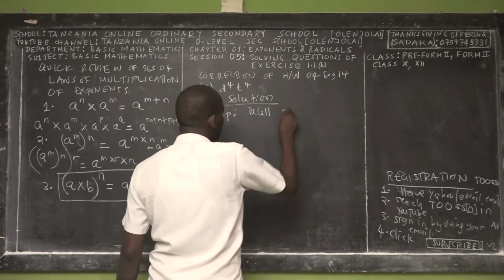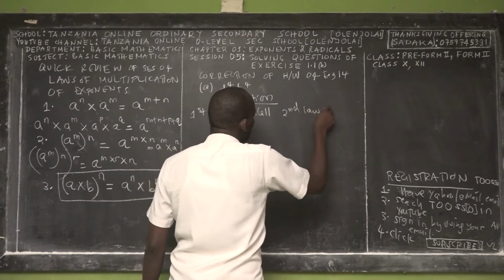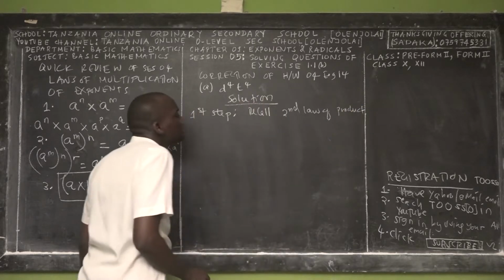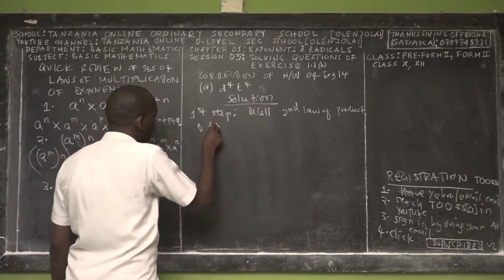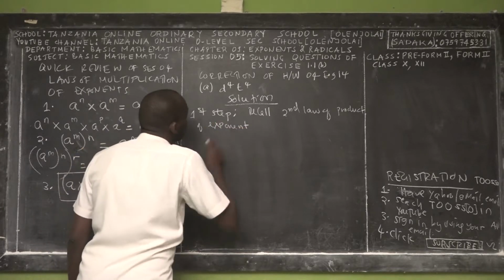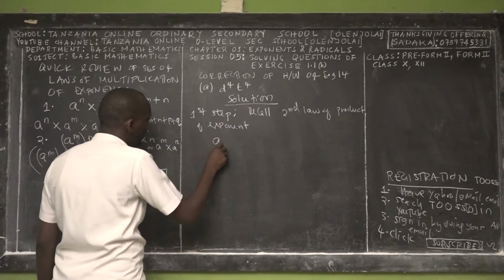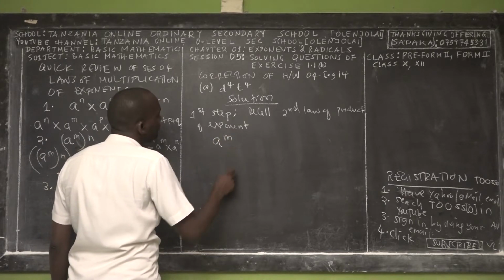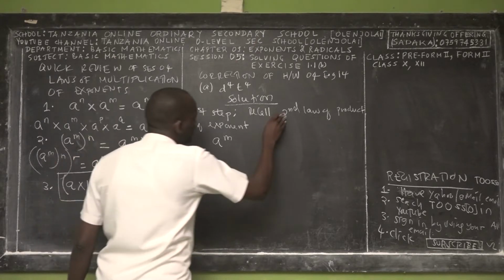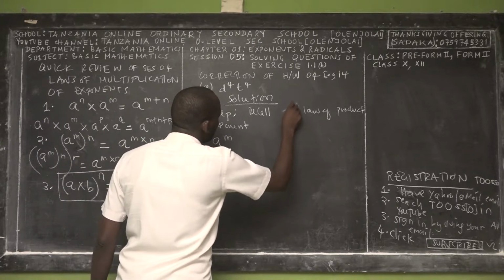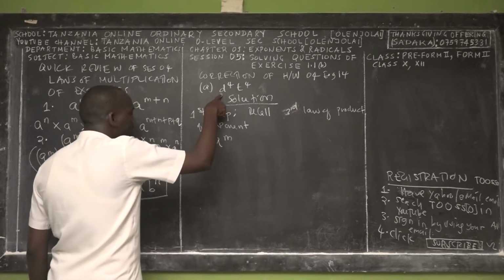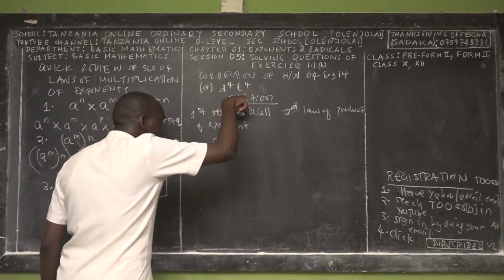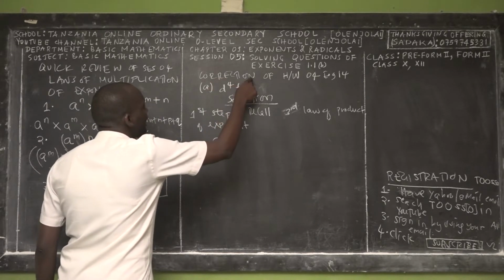How? So recall the second law of product. When you say multiplication is a synonym, it is the product of exponents. So let's say a power m, for this case it's not the second, it's the third law. Why the third law? Because the base here is d and its exponent is 4. Here its base is t, and its exponent is 4.